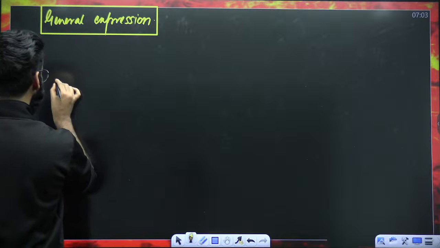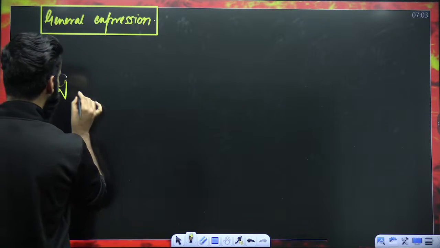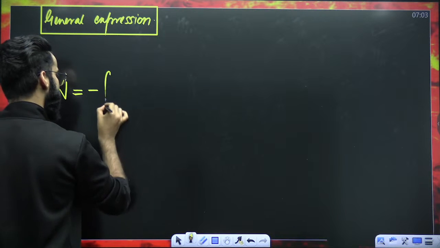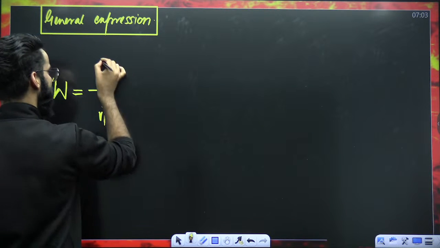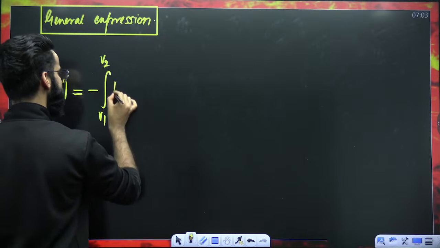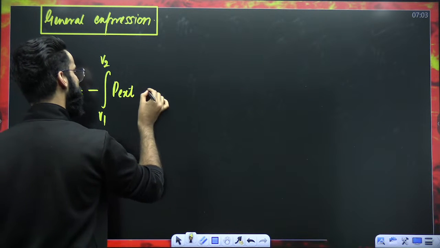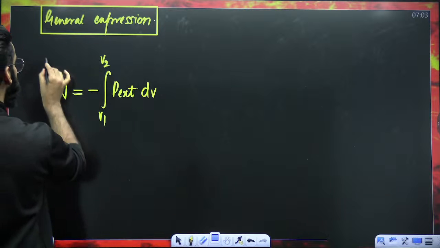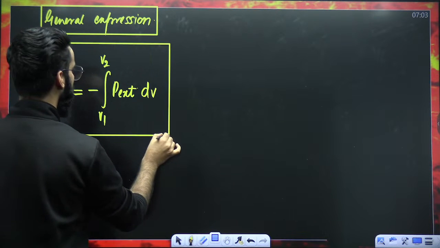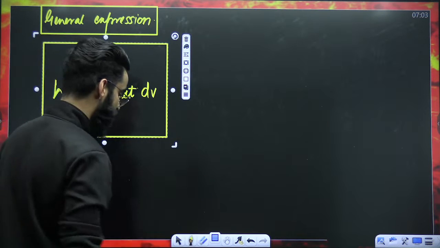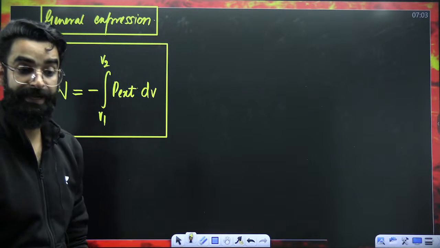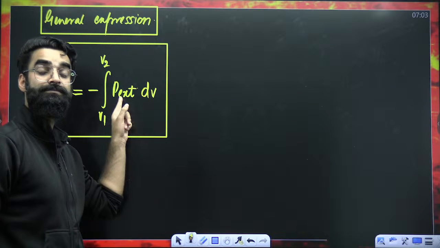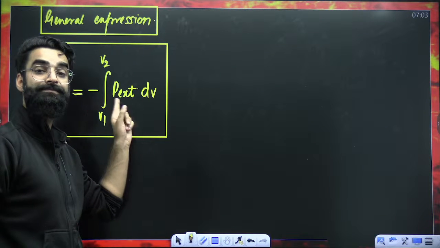My dear students, there is one general expression by means of which we can calculate work. It is minus integral from initial volume of the gas to final volume of the gas, P external multiplied by dV. This is the general expression by means of which you can calculate the work done. Understand and remember, this is P external here.